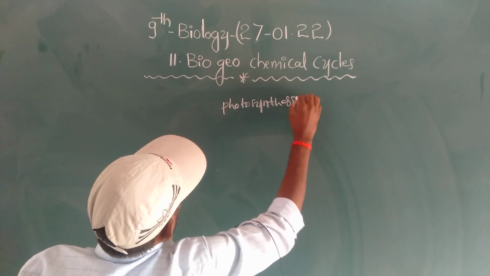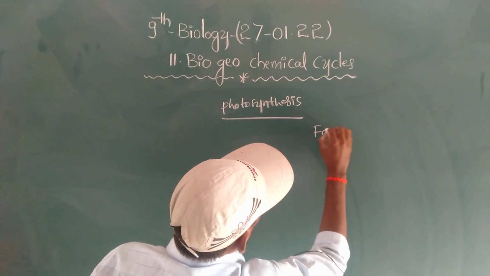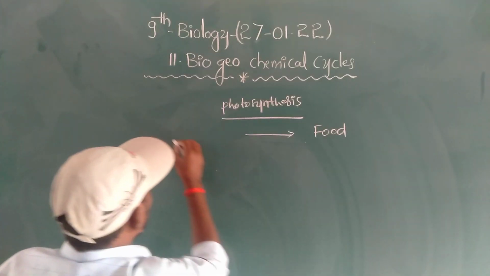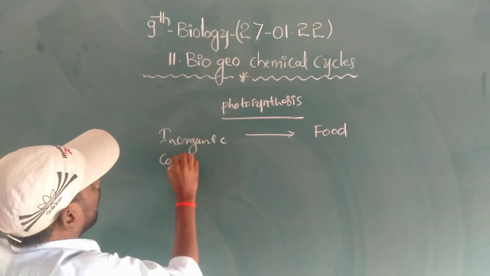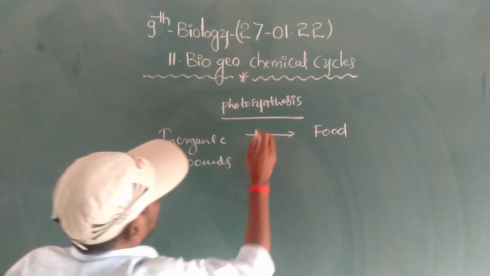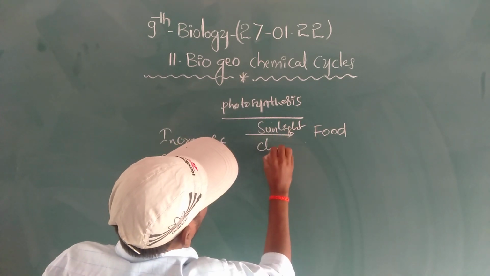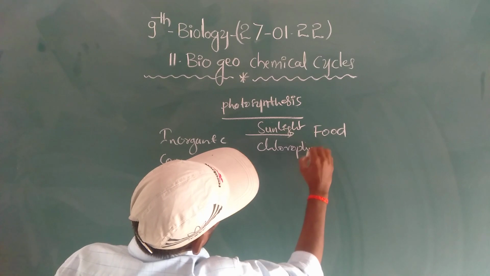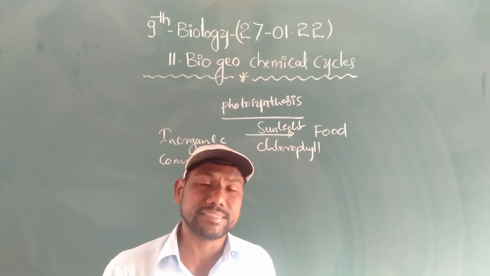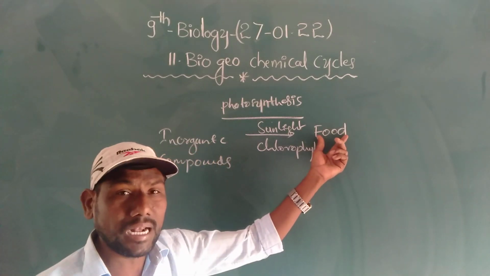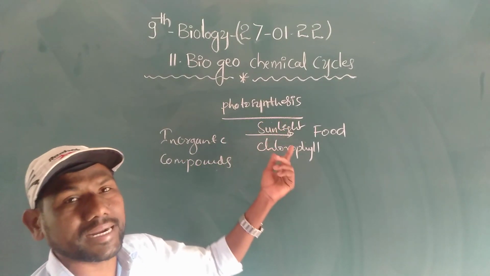What is photosynthesis? It is the process of preparation of food material from inorganic compounds in the presence of sunlight and chlorophyll.